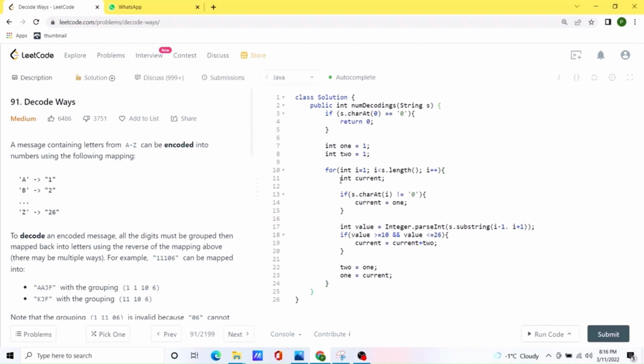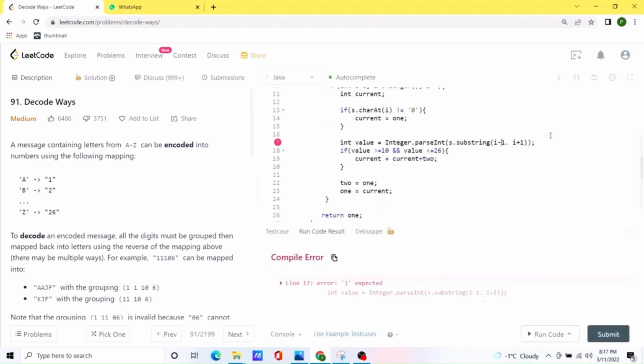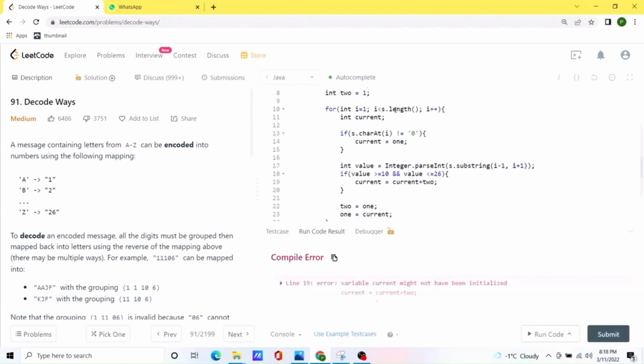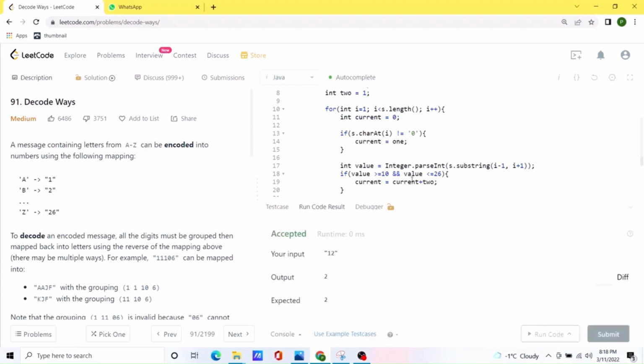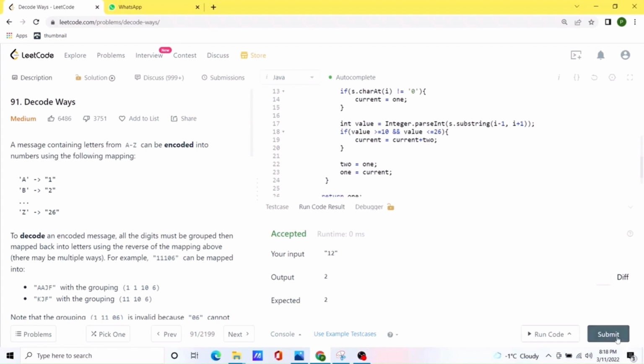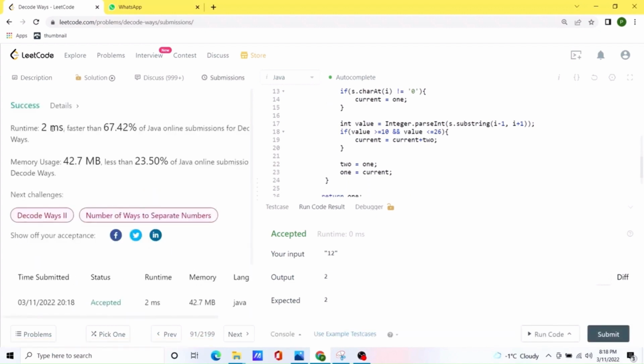So at the end of the solution we need to return the value of whatever the current value we had, but since we are initializing current inside, we'll just return the value as 1. And let's try to run the code. Oh, we can initialize the current as 0. Let's try to run the code. Okay, looks like our solution is working. Let's try to submit the code. Okay, our solution works pretty fast and pretty efficiently.